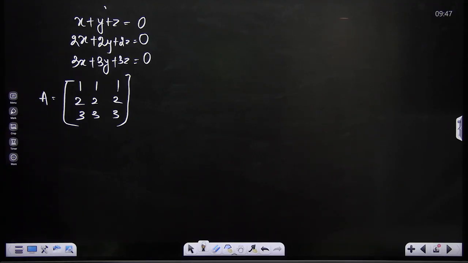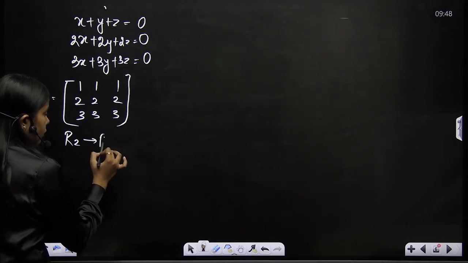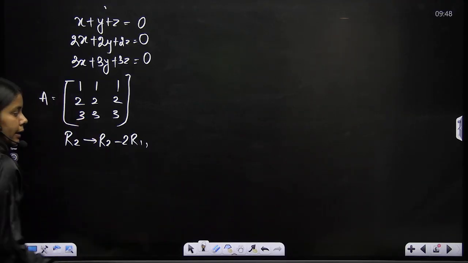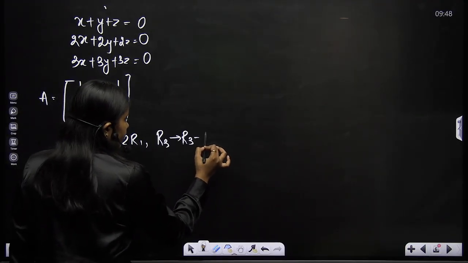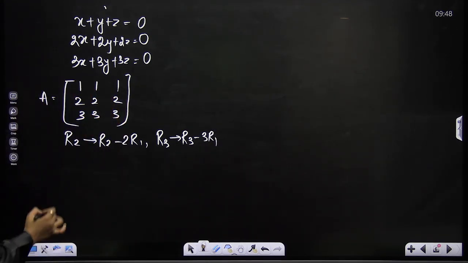The next step would be I'll row reduce the matrix. So row reduction gives me R2 tends to R2 minus 2R1 to make this value 0, and the next one is R3 tends to R3 minus 3R1. So what would I get?